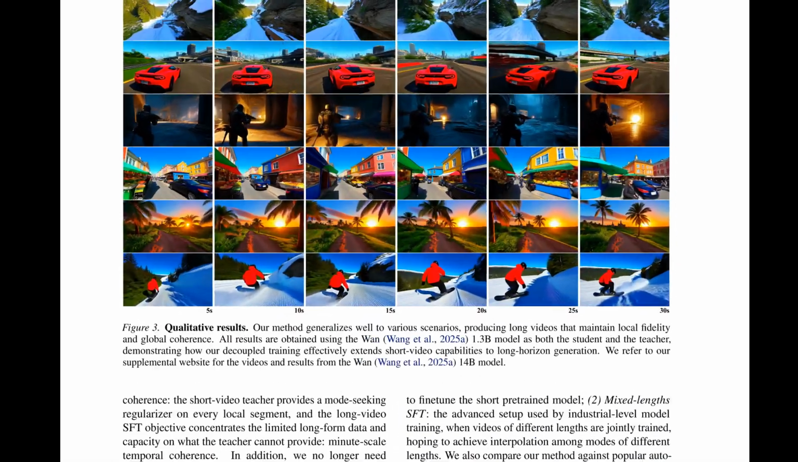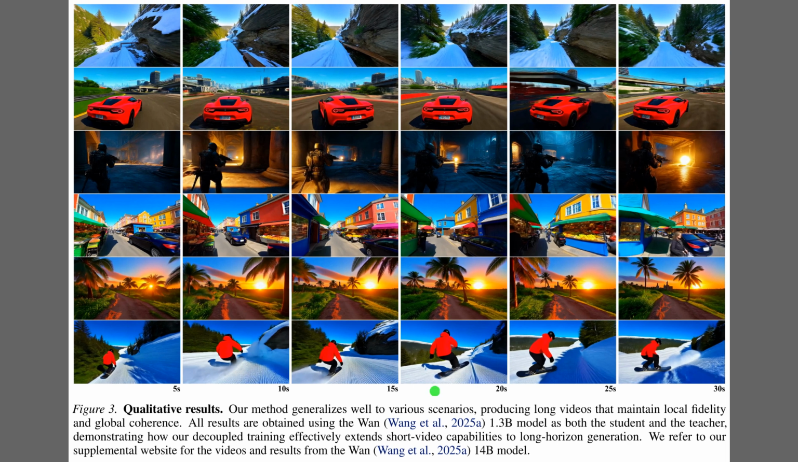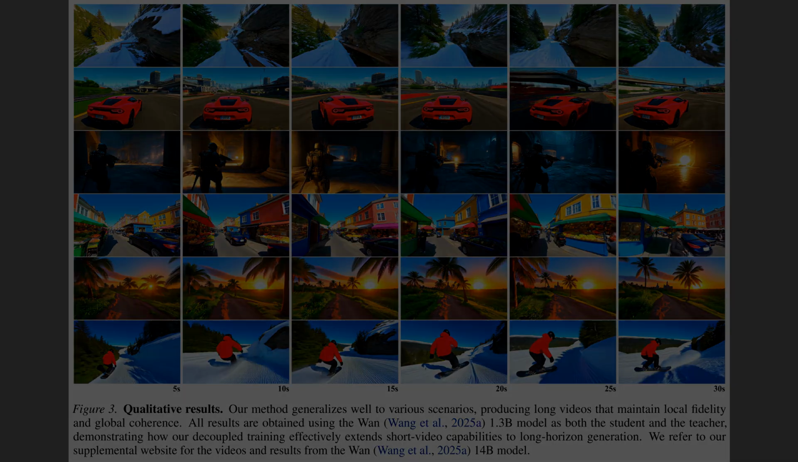Well, moving from the numbers to the actual visuals, Figure 3 displays qualitative results across diverse scenarios. The columns track the video progression, marking timestamps from 5 seconds on the left up to 30 seconds on the right. Notice how the red sports car in the second row maintains its geometry and motion seamlessly. Similarly, the snowboarder in the bottom row stays distinct against the background, showing that the method preserves sharp local details while keeping the global narrative intact.